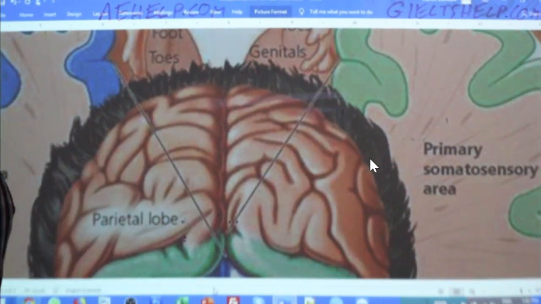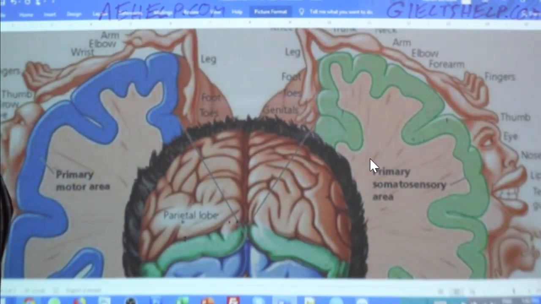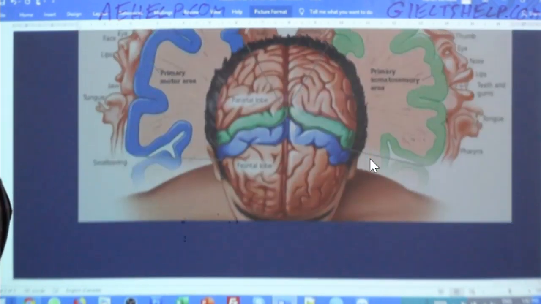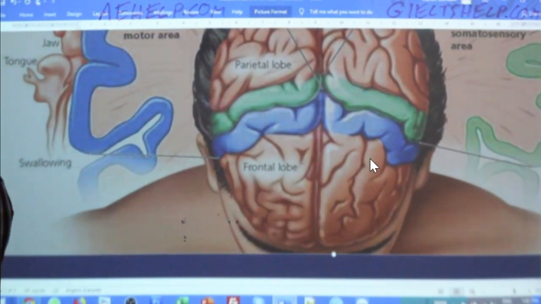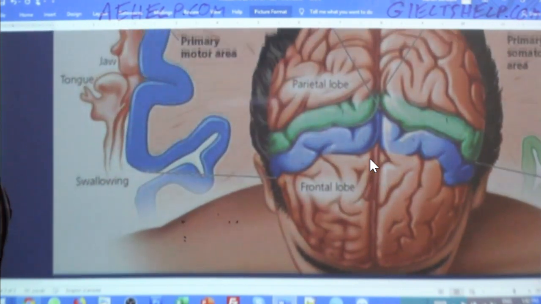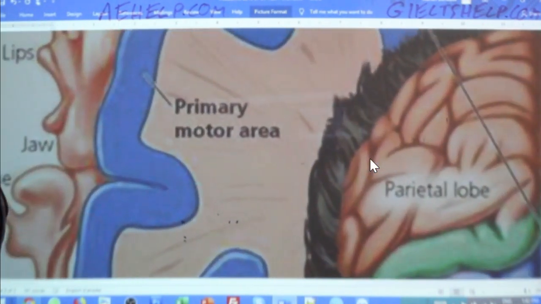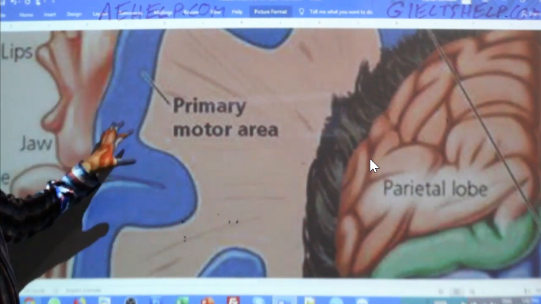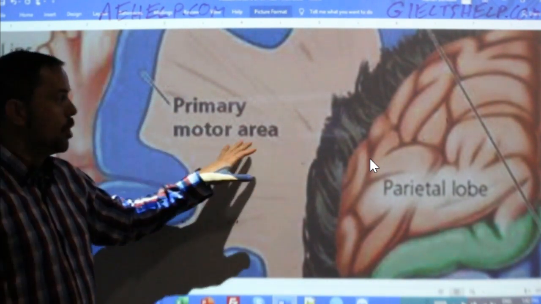And then when I go to the other side here, it shows you that the blue band is the primary motor area.